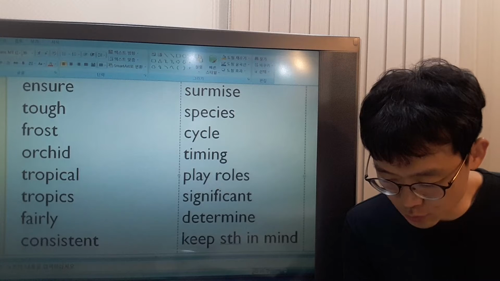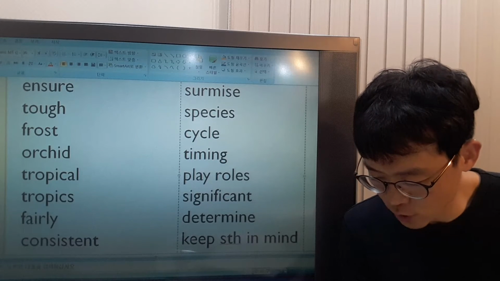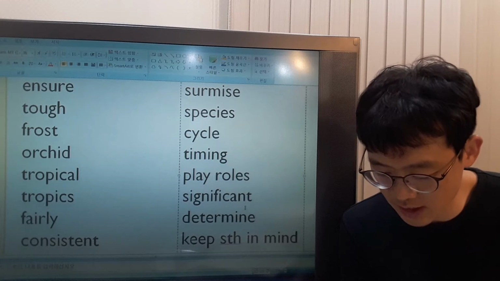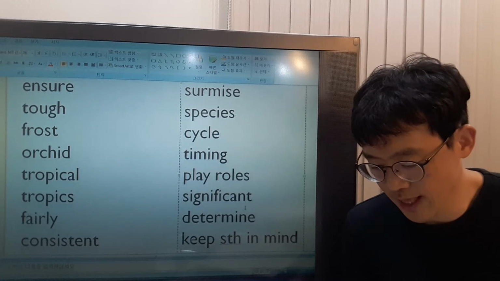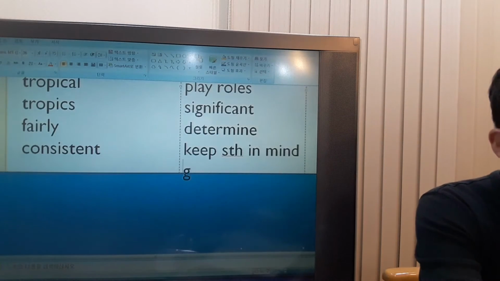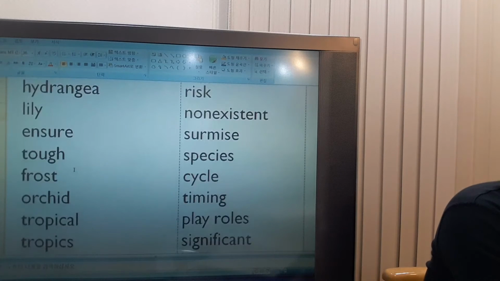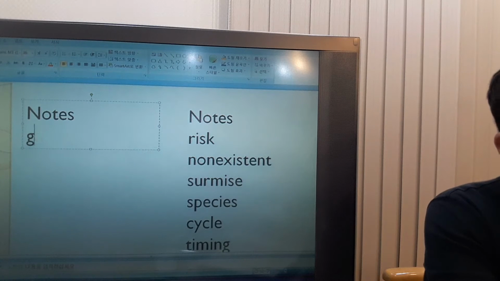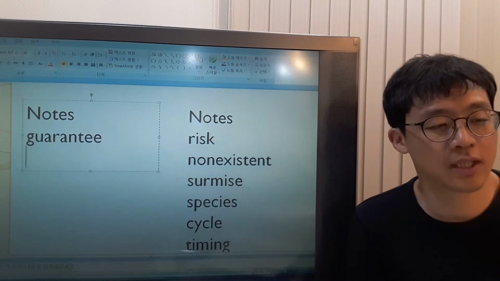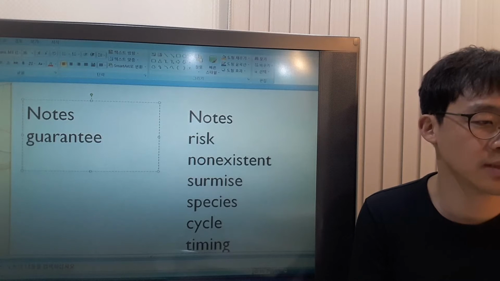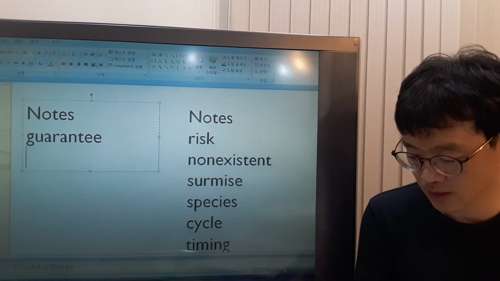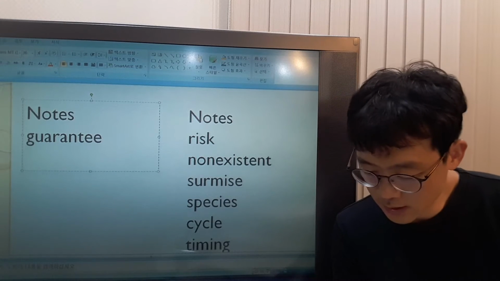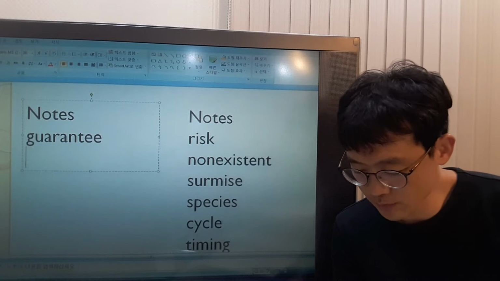Even if a flower blooms, gets pollinated, produces fruits or berries, and has some seeds fall to the ground, there's no guarantee these seeds will become new plants. There's no guarantee. What does guarantee mean? Guarantee is something that makes something sure. Do you understand? Something that makes something certain. There's no guarantee that these seeds will become new plants.